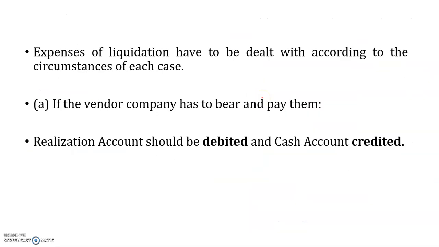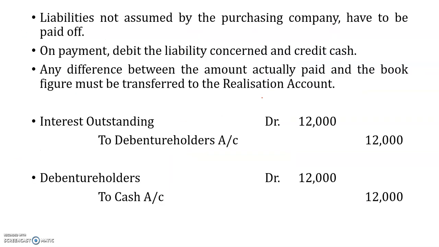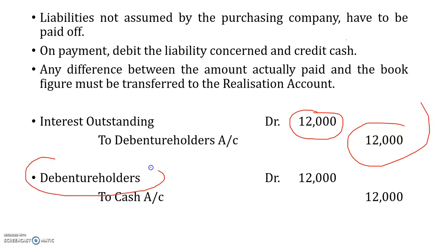So what we do is we pass the journal entry as interest outstanding to debenture holders. This is a due entry. Interest outstanding to debenture holders rupees 12,000, and when the amount is paid to the debenture holders, we debit the concerned liability to cash, that is 12,000 and 12,000. I hope this is understood.